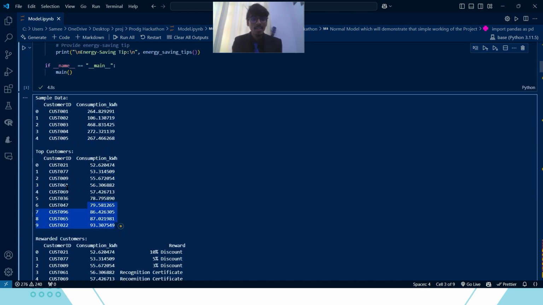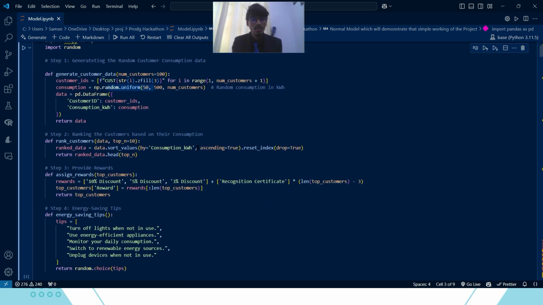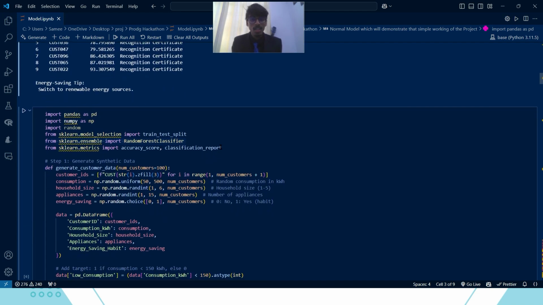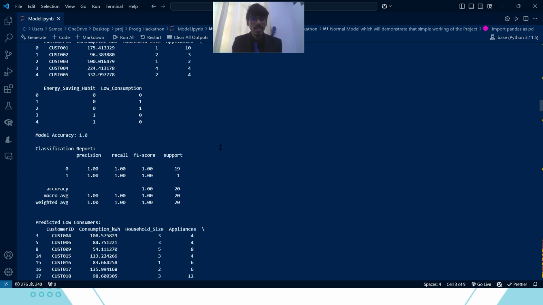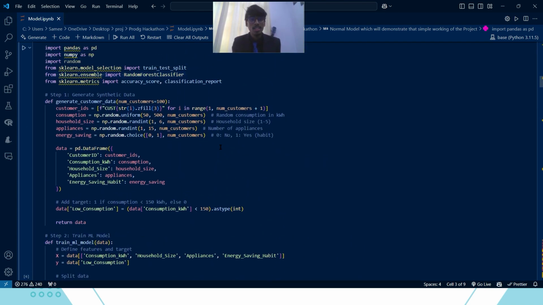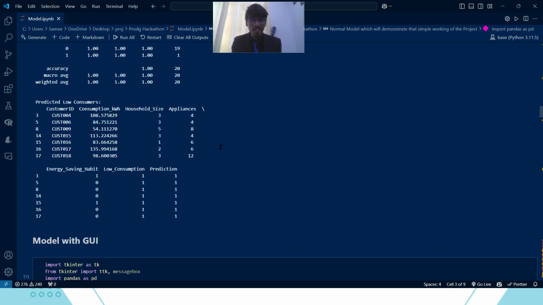Here it is arranged in ascending order, as I have used ranking the customers by ascending, that is true. So it is not a good fit for our reward system. Here we have made that possible using the random forest classifier. We are using many features, like the household size of a person and how many appliances the person is using. This data is randomly generated for our demonstration purpose, but it can be real in reality.